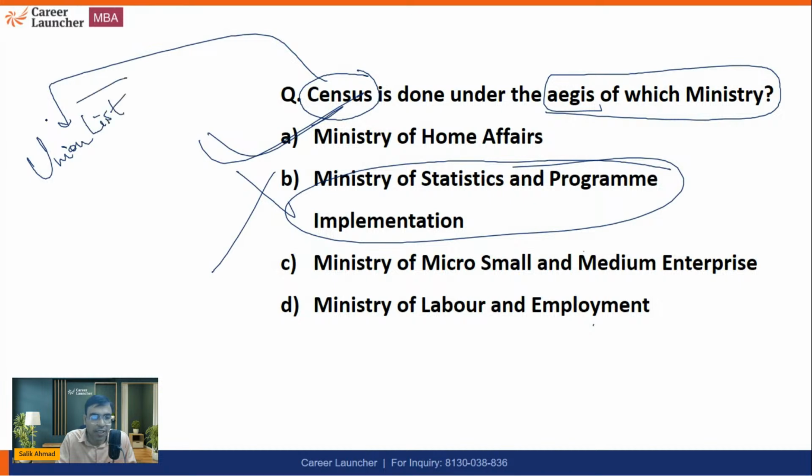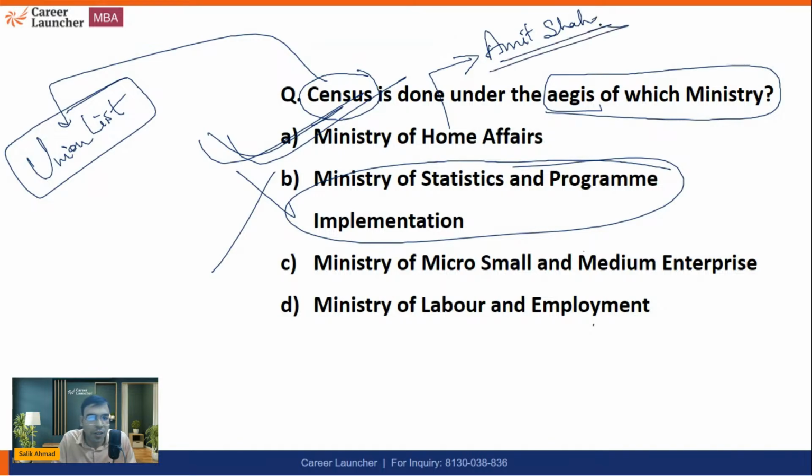So only the Center has the power to make laws, and it is done under the Ministry of Home Affairs. And who is the Cabinet Minister under the Ministry of Home Affairs? Mr. Amit Shah. Okay, that is what you should be knowing.